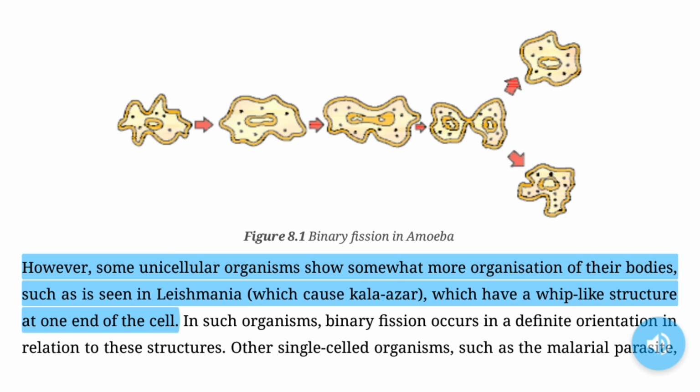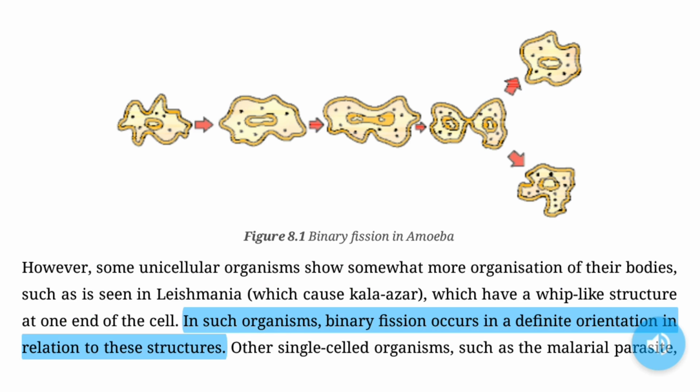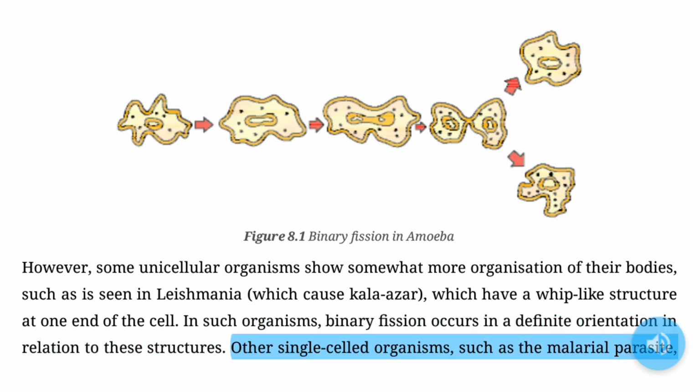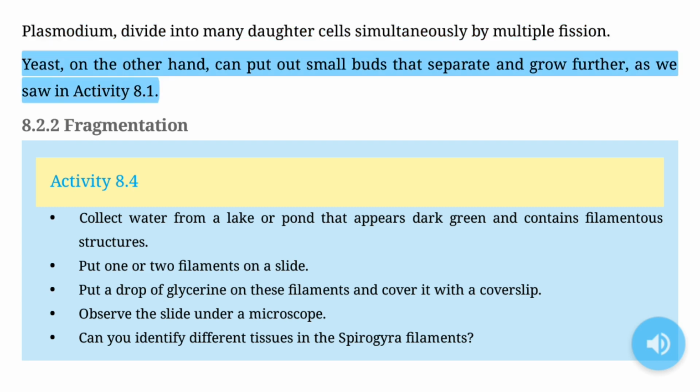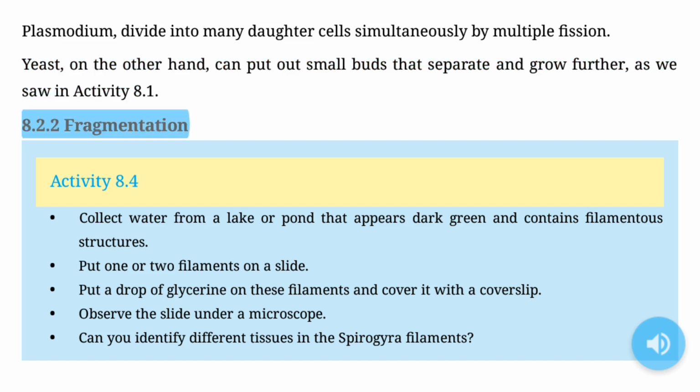However, some unicellular organisms show somewhat more organization of their bodies, such as is seen in Leishmania, which cause kala-azar, which have a whip-like structure at one end of the cell. In such organisms, binary fission occurs in a definite orientation in relation to these structures. Other single-celled organisms, such as the malarial parasite Plasmodium, divide into many daughter cells simultaneously by multiple fission. Yeast, on the other hand, can put out small buds that separate and grow further, as we saw in Activity 8.1.